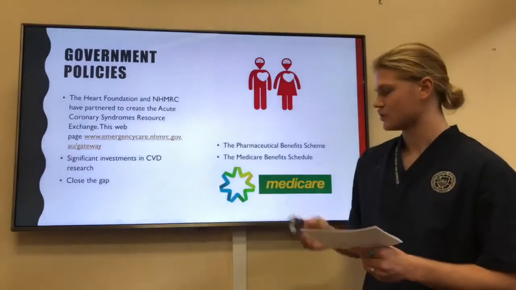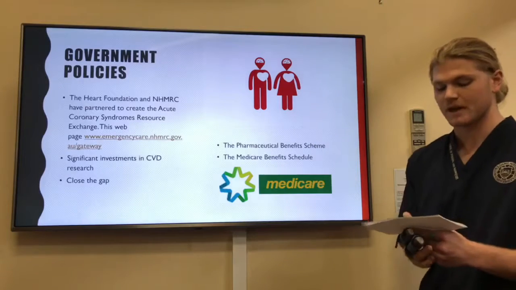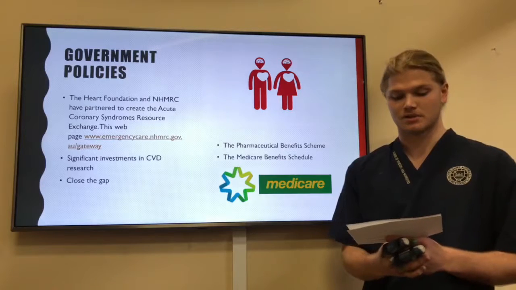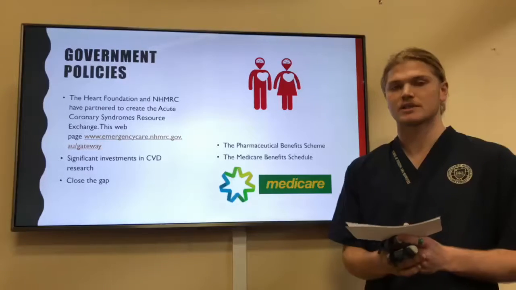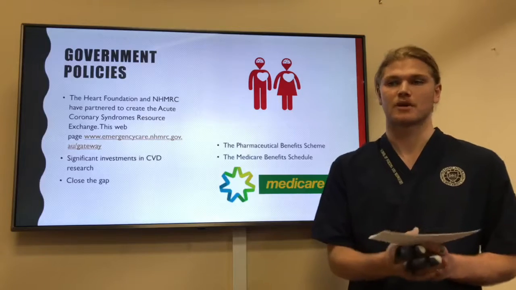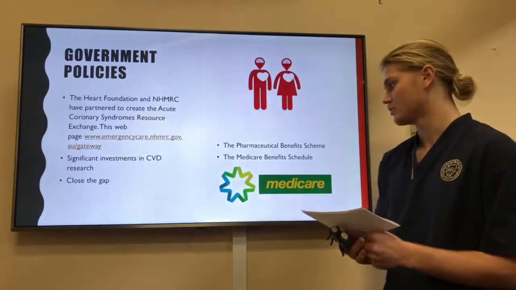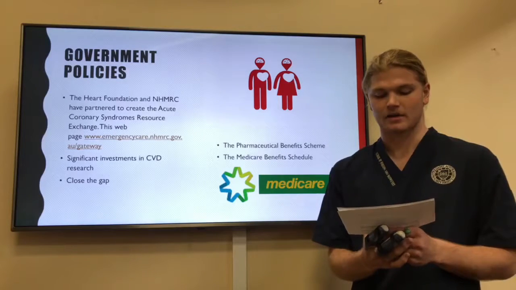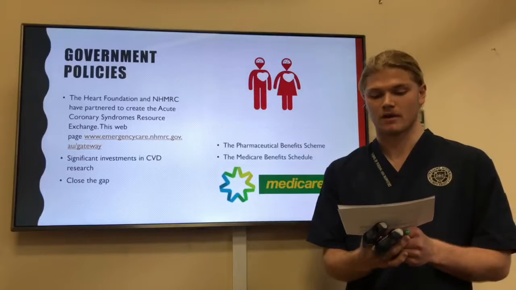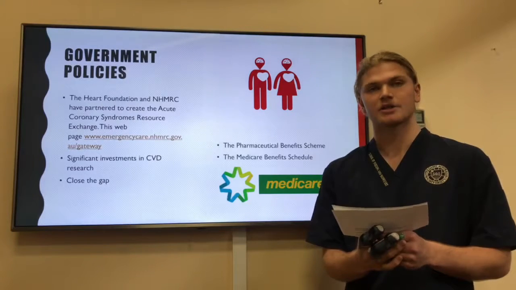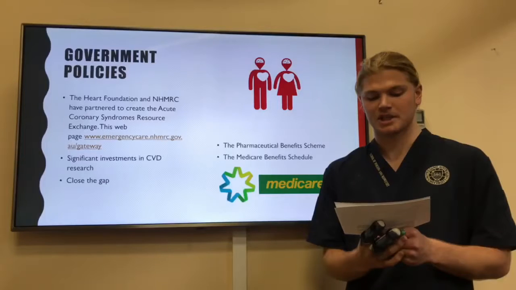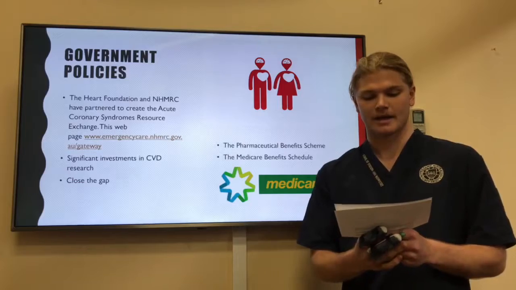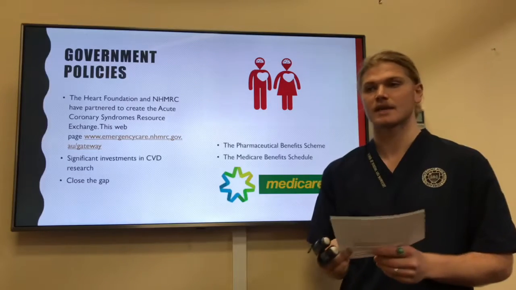We have a few government strategies, which is the Pharmaceutical Benefits Scheme, which continues to provide subsidies for a range of medicines used in the treatment of, and/or symptoms associated with, CVD, so it relieves the burden of cost. The Medicare Benefits Schedule, which is similar, provides subsidies for patients' care and includes Medicare items for the planning and management of chronic and terminal conditions. Eligible patients can also be referred by a GP for up to 5 Medicare subsidised allied health services that are directly related to the treatment of their chronic condition, and in this case, cardiovascular disease.